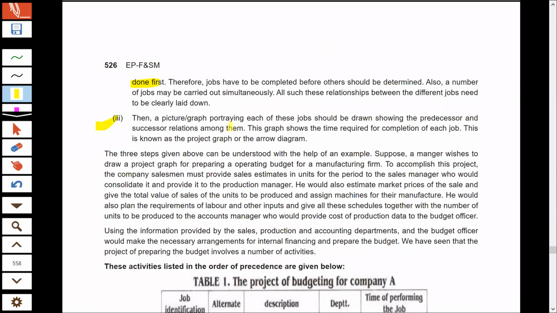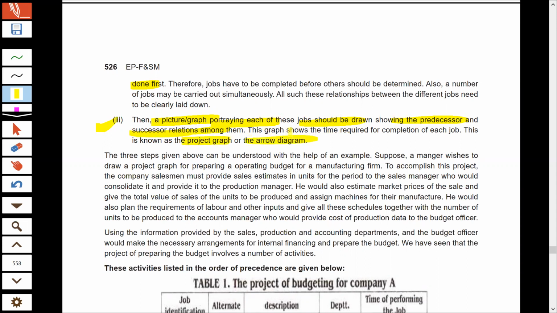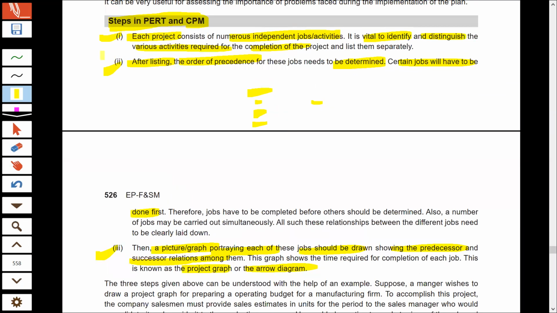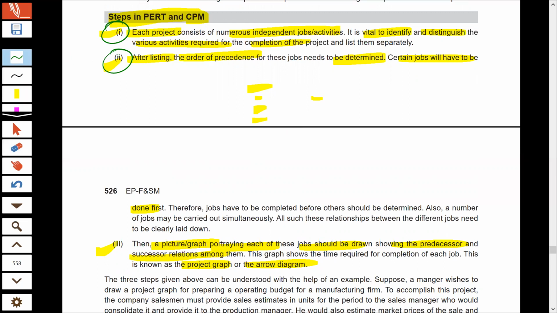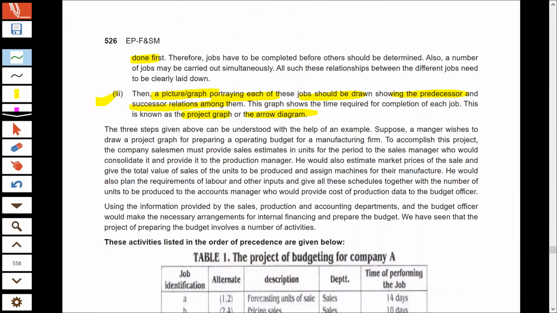After you have done this, then you have to prepare a network diagram. You have to prepare a graph which will show all the activities, which will list the preceding and the succeeding activities. This diagram is known as a project graph or arrow diagram. So these are three steps that you have to perform while doing PERT and CPM. Prepare the list of activities, decide which activity will be done first and which will be done later on, and on the basis of your analysis, prepare a proper diagram.